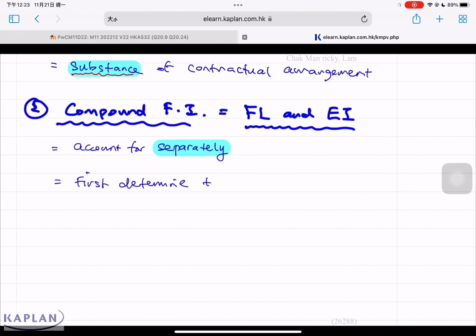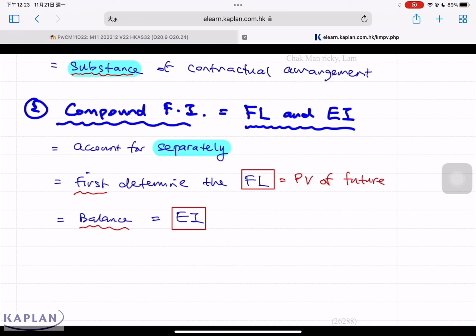First, determine the financial liability. Whenever we talk about compound financial instruments, we must always first calculate the financial liability, to be consistent with what we discussed: equity is not a financial liability. When you need to split between liability and equity, we must always calculate the liability first, and the balance is equal to the equity instrument. How do you calculate the liability? Normally for examination purposes, it is the present value of the future cash payments.